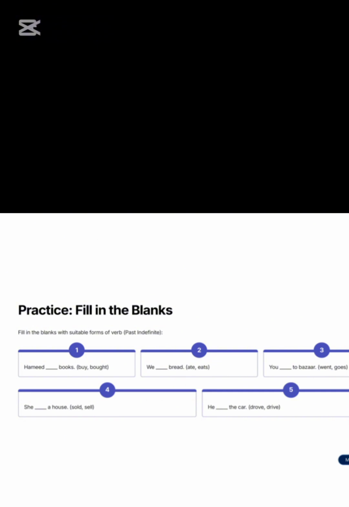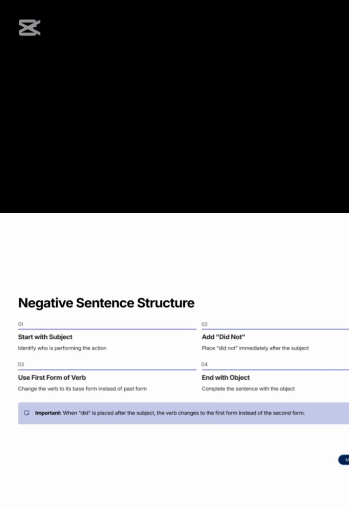Now we will make the negative sentences of the past indefinite tense. The rule to make negative sentences is that we put the subject at the first, and after the subject we put did not to make sentences negative. Did not is placed after the subject.